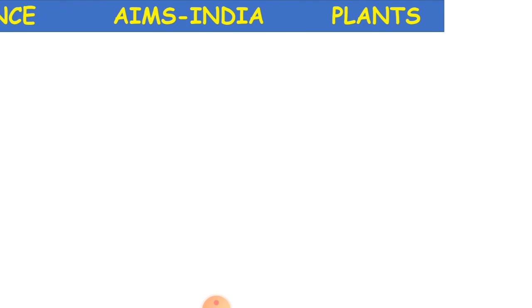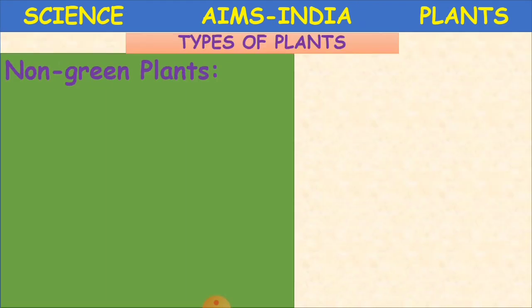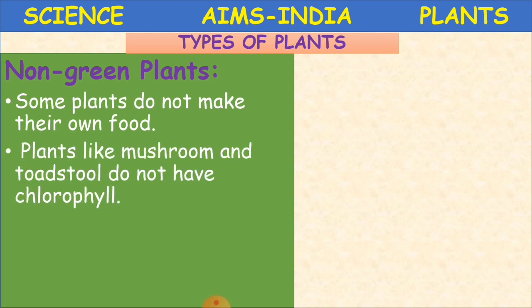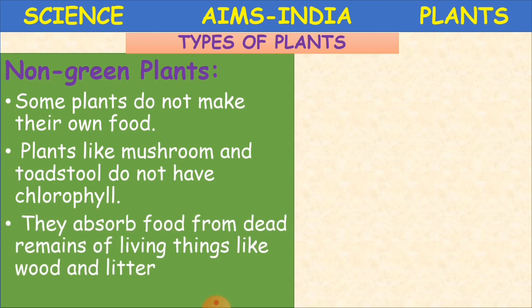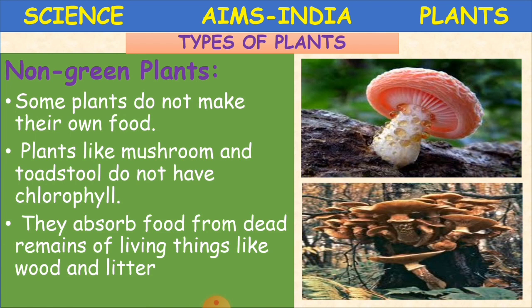So we learn something more about plants. Types of plants. Non-green plants. Until now, whatever we learned were green plants. Green plants in the sense the leaves of the tree or plant were green, so that's why we call them green plants. Now we are talking about non-green plants. Some plants do not make their own food, whereas green plants make their own food.